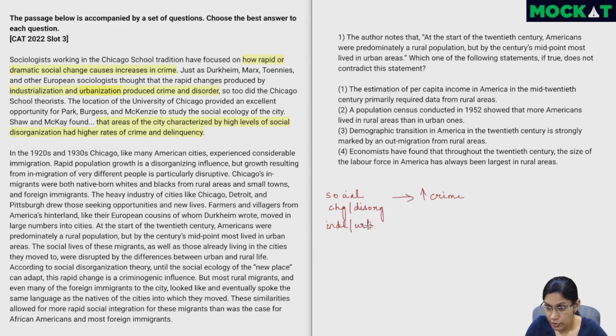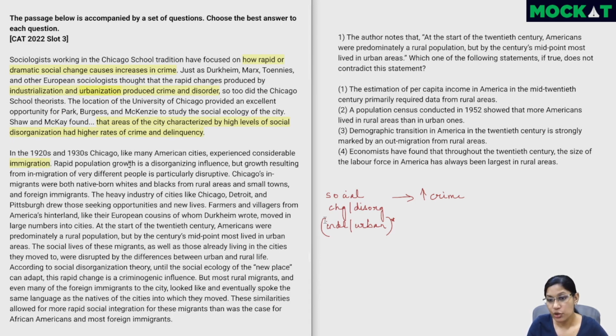However, I do remember that this is something which is mentioned in the context of Europe and not the context of Chicago. So just for that, I'll put a star here to remind me. So let's understand more about why this is so. In the 1920s and 1930s, Chicago, like many American cities, experienced considerable immigration. So probably this is one of the things which could lead to social change or disorganization.